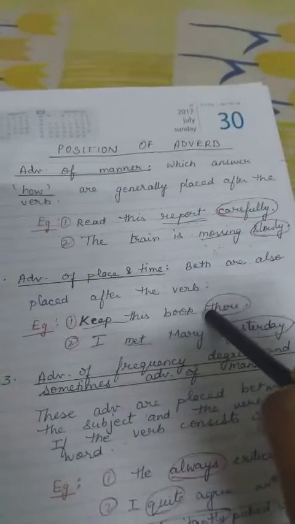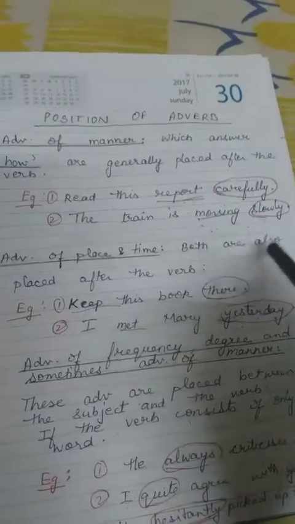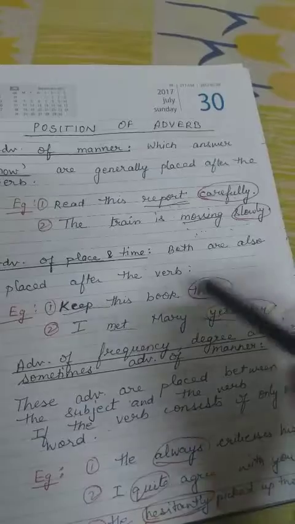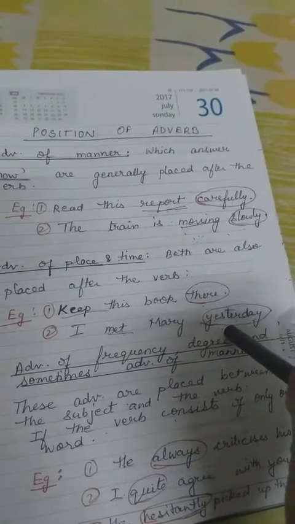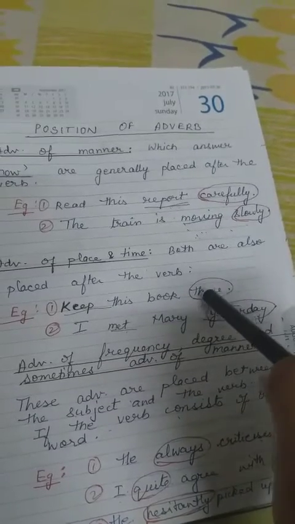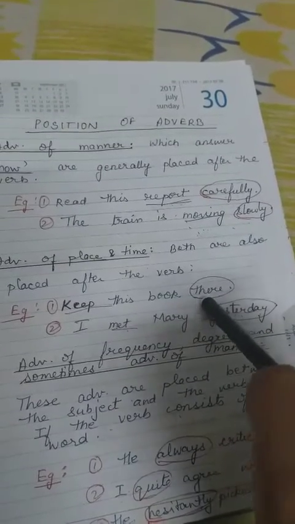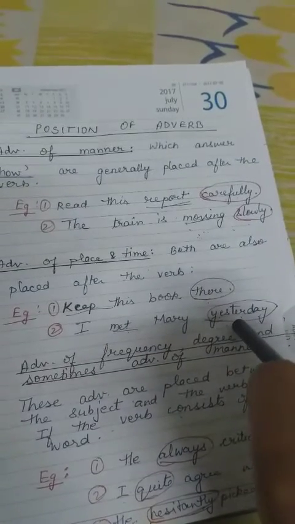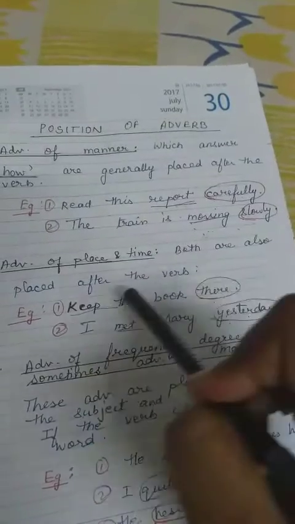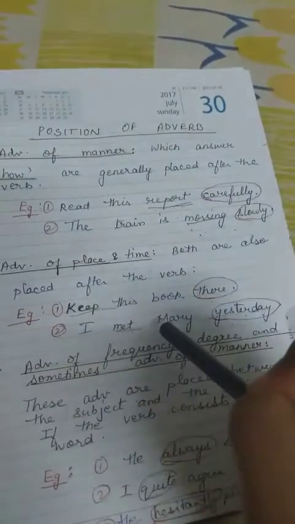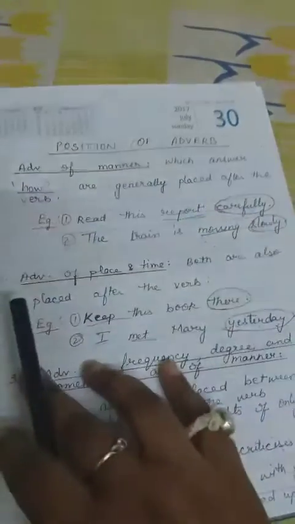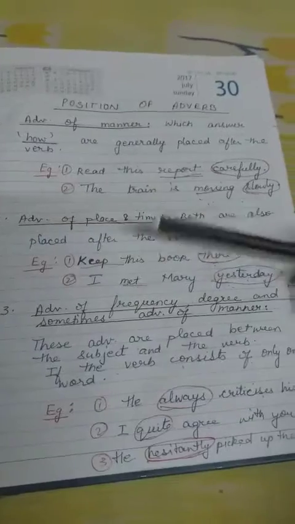Okay, we do the same for adverbs of place and time; both are placed after the verb, like: keep this book there; I met Mary yesterday. Now in these two sentences, there and yesterday are adverbs, isn't it? There tells you about the place, and yesterday tells you about the time. Now, they are placed after the verb. What is the verb? Keep in this sentence and met in this sentence. So the adverb is placed after the verb. Okay, so same concept for manner, place and time.